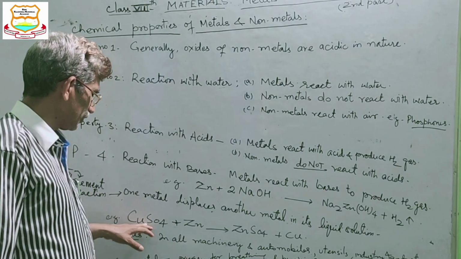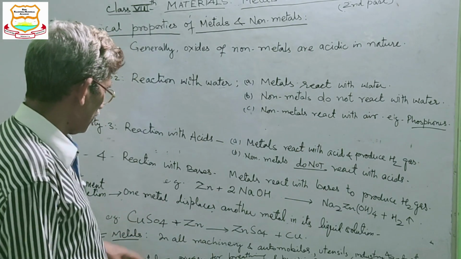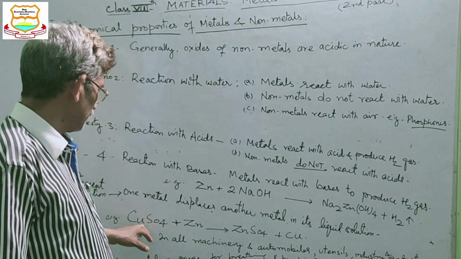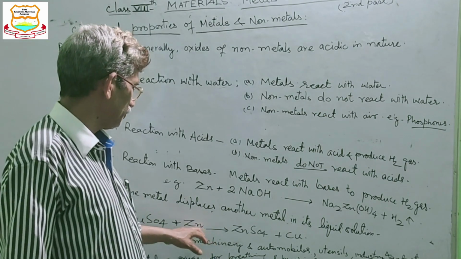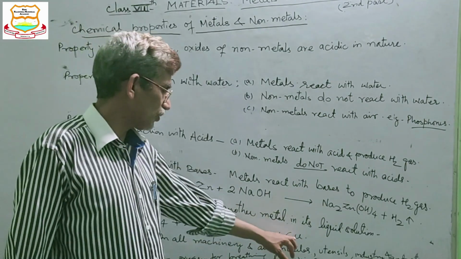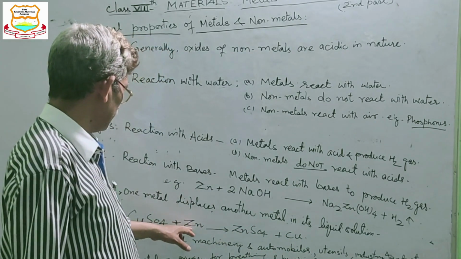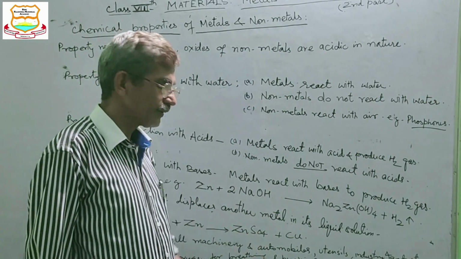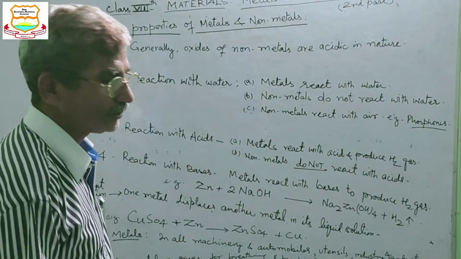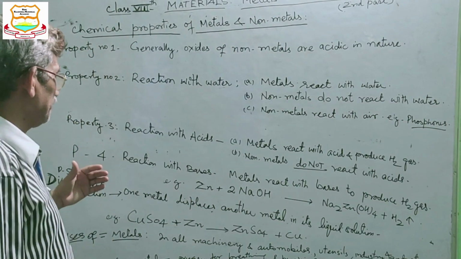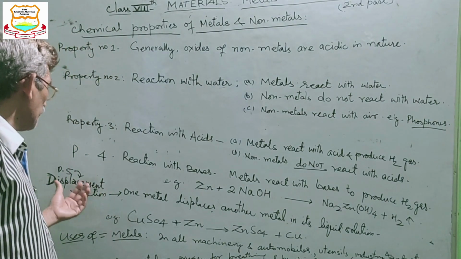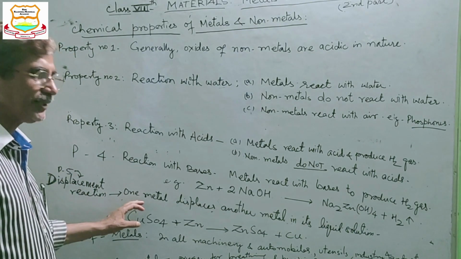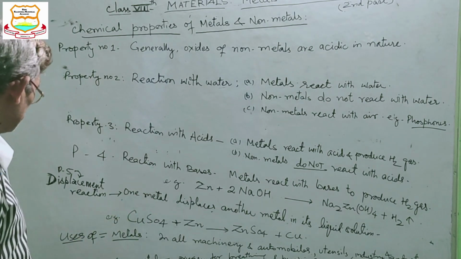If we put zinc in that solution, what will happen? The copper will be displaced by zinc. Now copper is isolated and zinc has taken the place of copper. So it has become zinc sulfate and copper is displaced. This is the displacement reaction, a very popular property of metals. But non-metals do not do this.